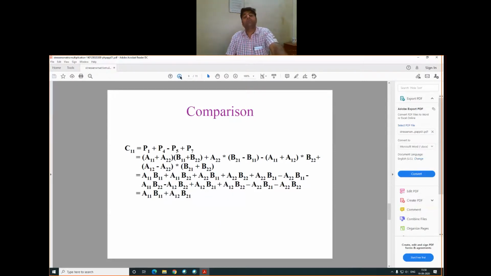Here is one example of how C11 occurs. When we place the values of P1, P4, P5, and P7, this one is the value of P1, this one is P4, and this one is for P5, plus P7. When we solve this equation, we get the same value as the traditional method that we have seen earlier. So C11 contains the same value as in the traditional method.